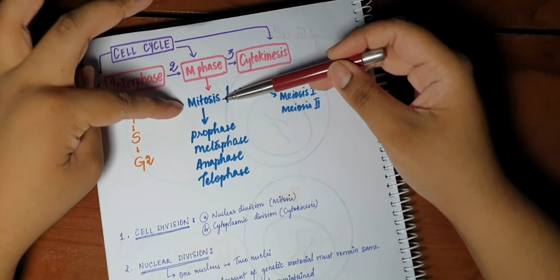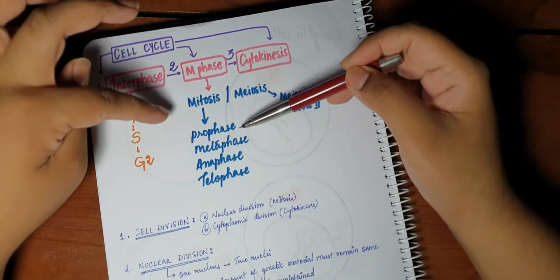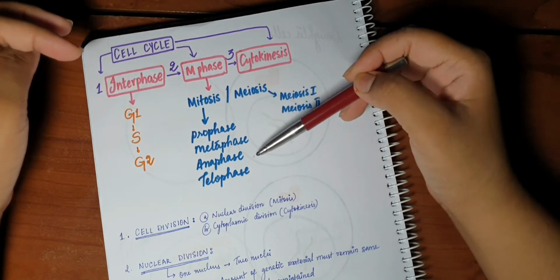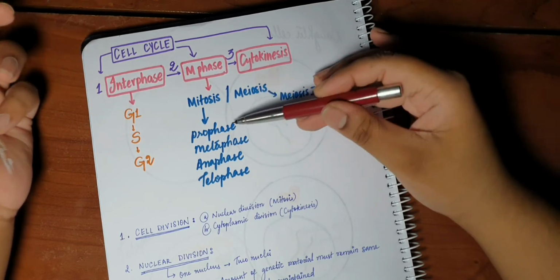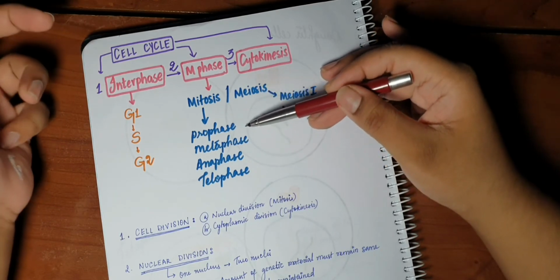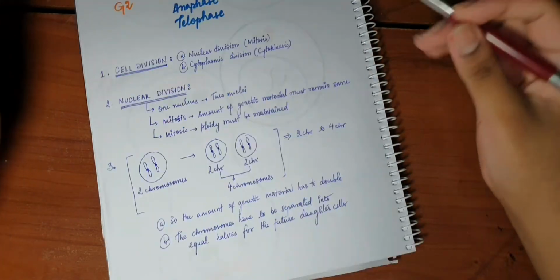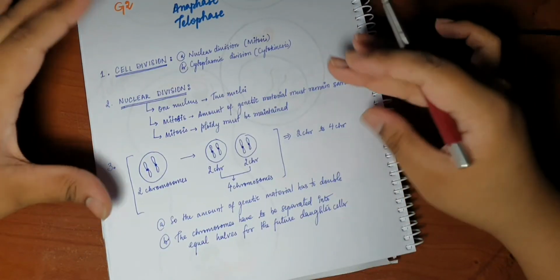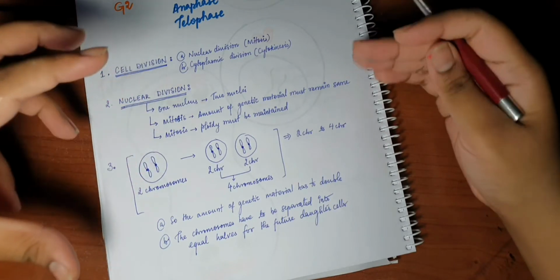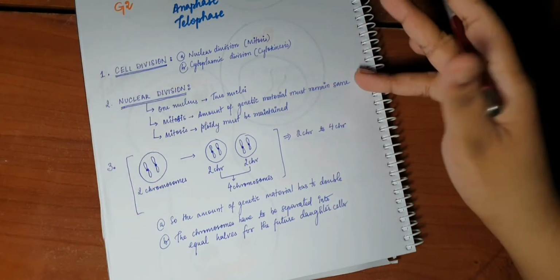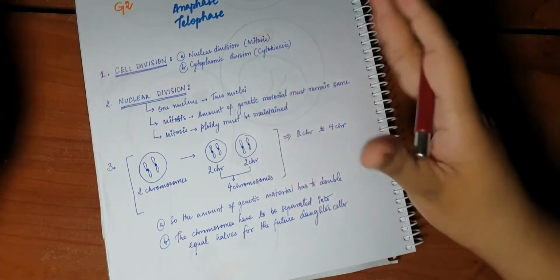Now, coming to mitosis, in mitosis we have 4 phases: Prophase, Metaphase, Anaphase, and Telophase. In some sources, there's also the mention of a Prometaphase, which is between Prophase and Metaphase. Now, I'm going to tell you something that has helped me make sense of the cell cycle and mitosis and how a cell divides. So, I hope that this helps you as well.